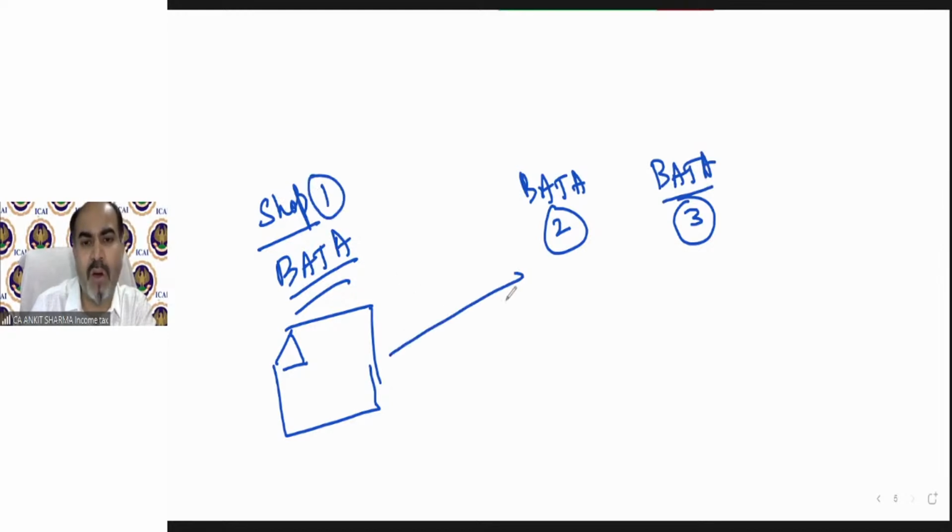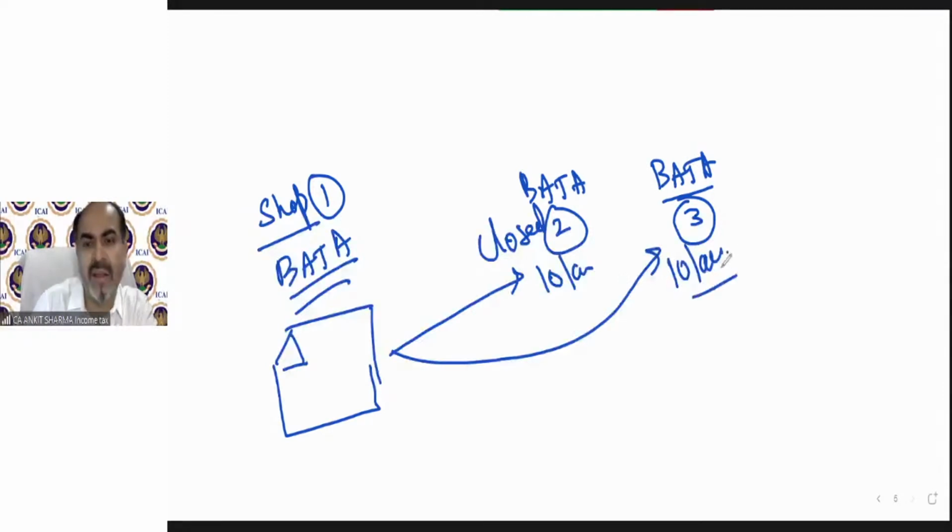So I give them an offer that please close this business and sell some other brand and I'll pay you 10 lakh rupees each. So you should stop selling this brand, stop using this brand, patent, trademark, knowledge, know-how, etc. And I'll pay you 10 lakh rupees. And if these shops accept this offer, again, this offer is for not carrying on this business. So this 10 lakh is also going to be part of their business income. I hope it is clear.